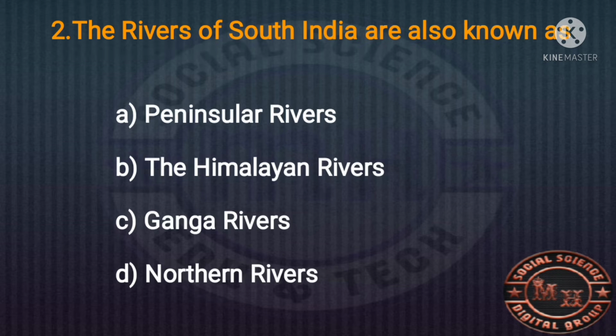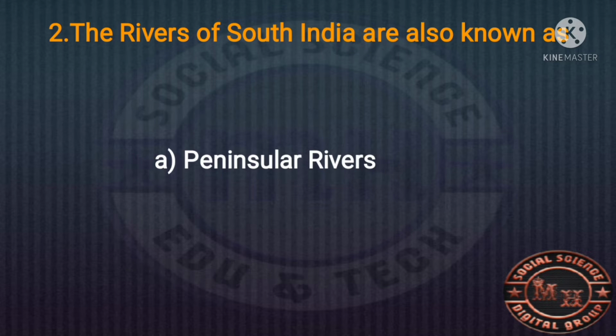See, the second MCQ question. The rivers of South India are also known as: peninsular rivers, Himalayan rivers, Ganga rivers, or northern rivers. It's also very easy. The right answer is peninsular rivers.